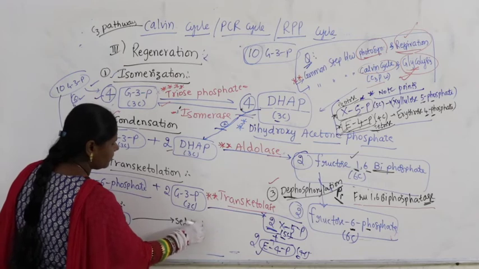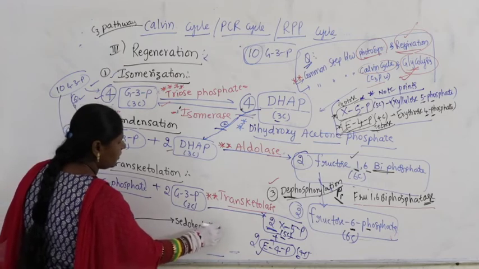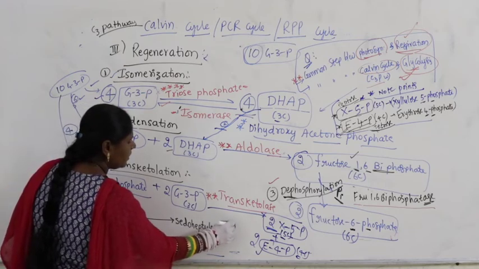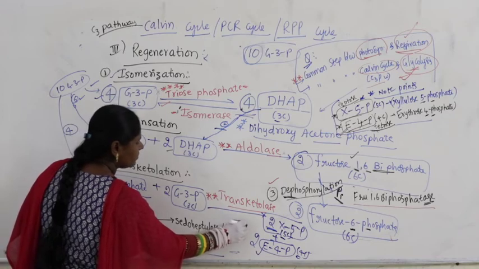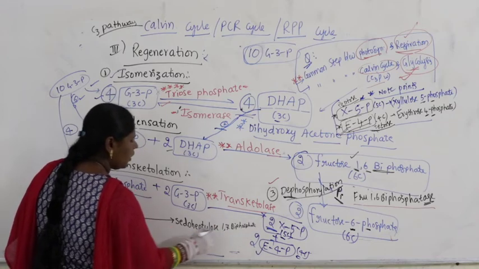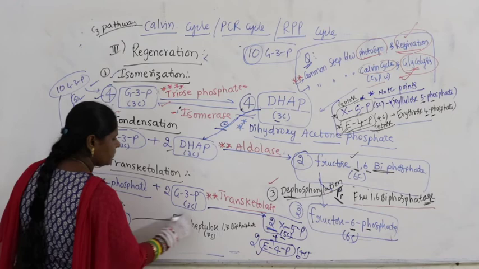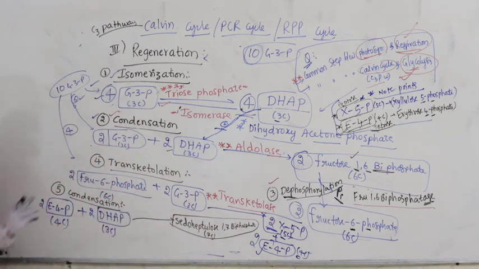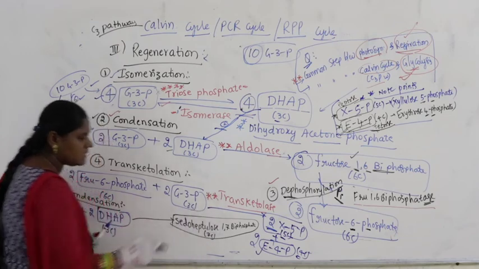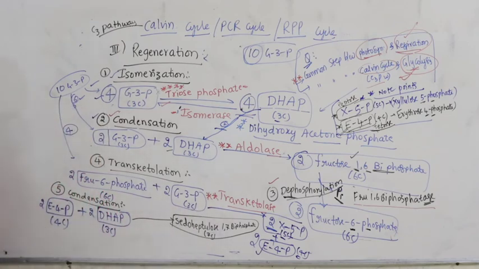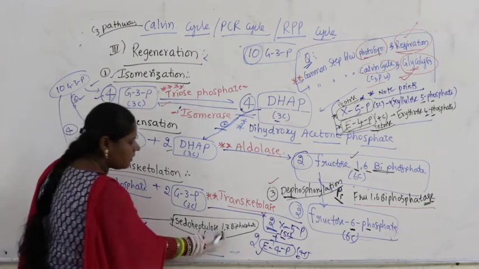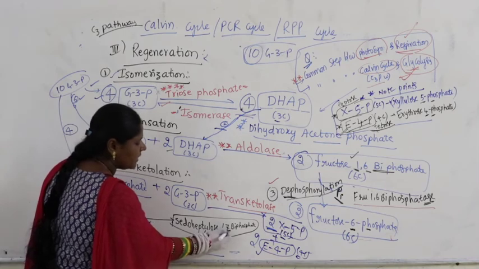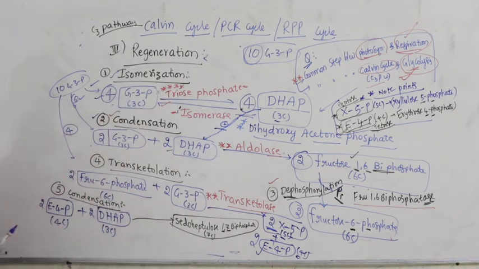pseudoheptulose 1,7 biphosphate. How many carbons? 7 carbons. I hope this is visible, okay. Pseudoheptulose 1,7 biphosphate. 1,7 biphosphate meaning the first phosphate is attached to the first carbon, the second phosphate is attached to the 7th carbon.